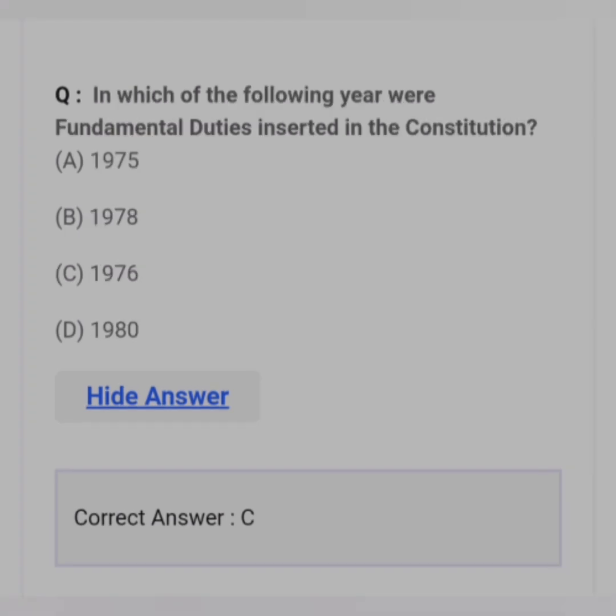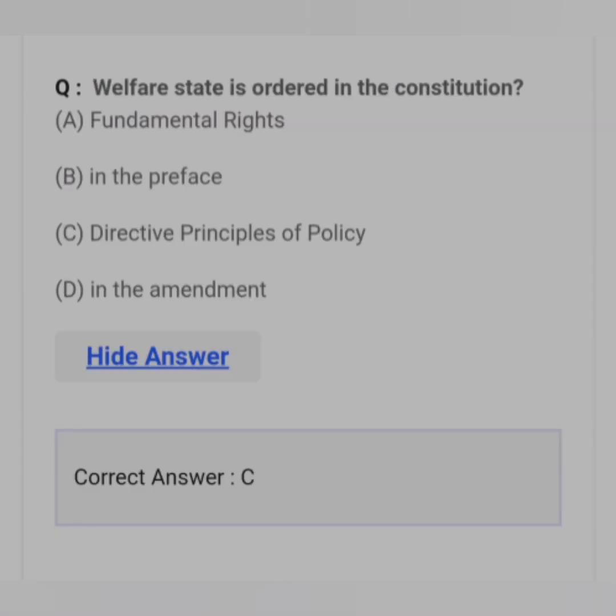In which of the following year were fundamental duties inserted in the Constitution? Answer C. 1976. Welfare state is ordered in the Constitution. Answer C. Directive principle of policy.